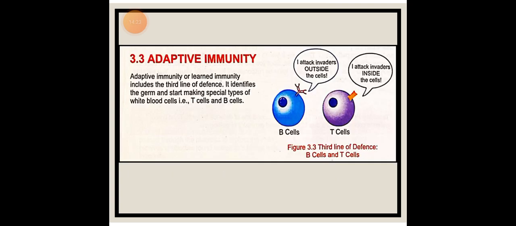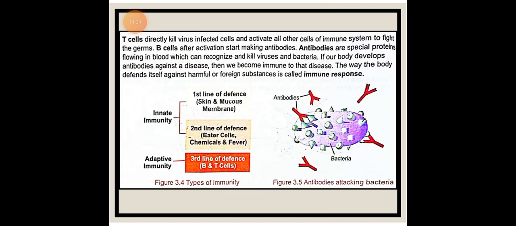Adaptive immunity, or learned immunity, includes the third line of defense. It identifies the germs and starts making special types of white blood cells, for example, T cells and B cells. The T cells directly kill virus-infected cells and activate all other cells of the immune system to fight the germs. B cells, after activation, start making antibodies. Antibodies are special proteins in the blood which can recognize and kill viruses and bacteria. If our body develops antibodies against a disease, we become immune to that disease. The way our body defends against harmful or foreign substances is called the immune system.